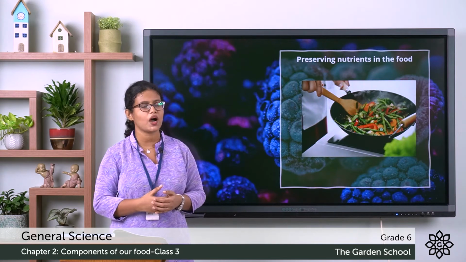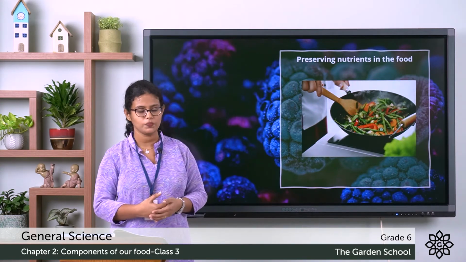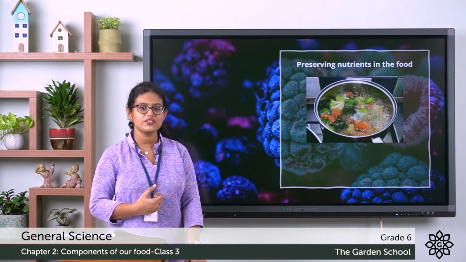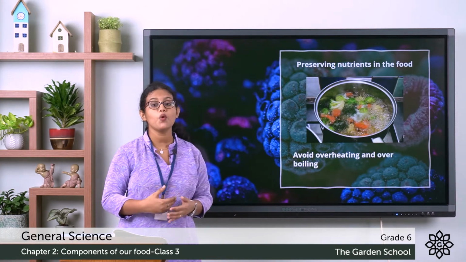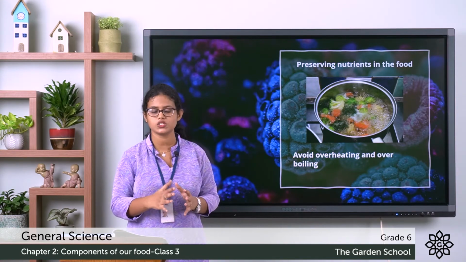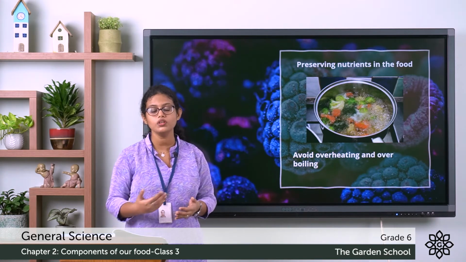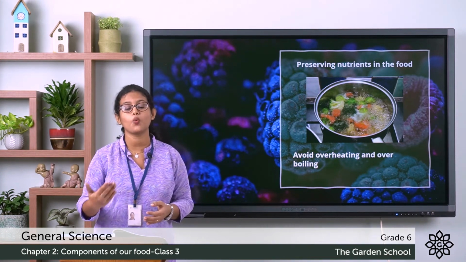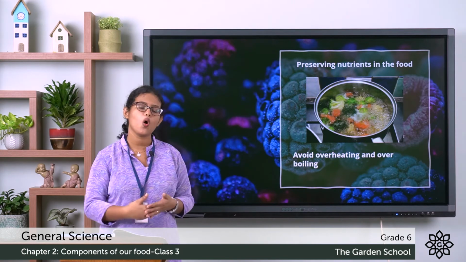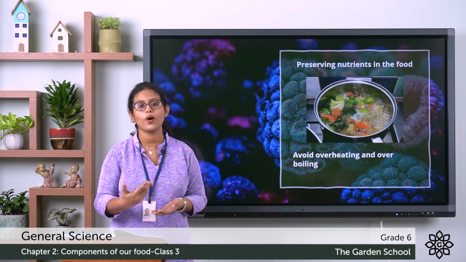See the first point: avoid overheating and overboiling. Overheating and overboiling of food can lead to loss of vitamin C.